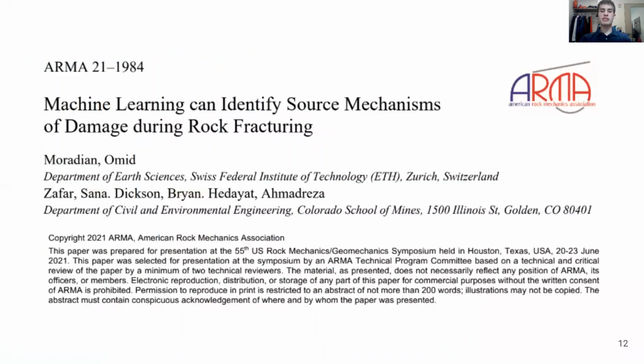Our current progress has been submitted in a paper for the American Rock Mechanics Association for the U.S. Rock Mechanics Symposium. It is still a work in progress, but the prediction techniques for our classification models show promising results for the future.